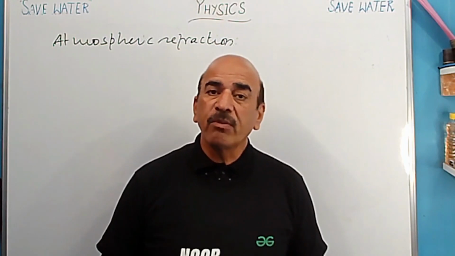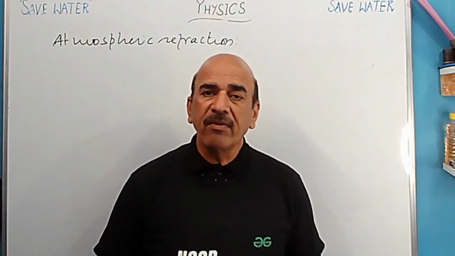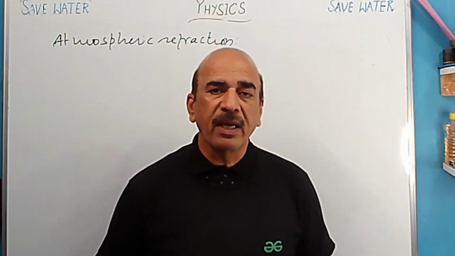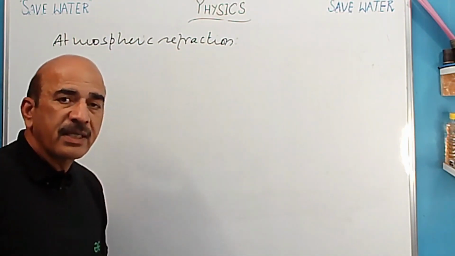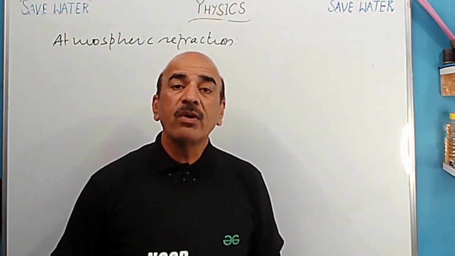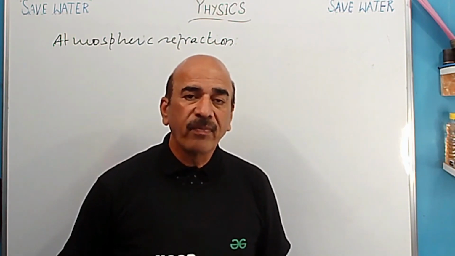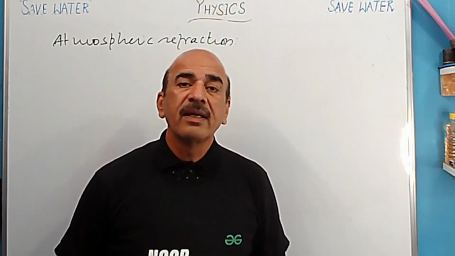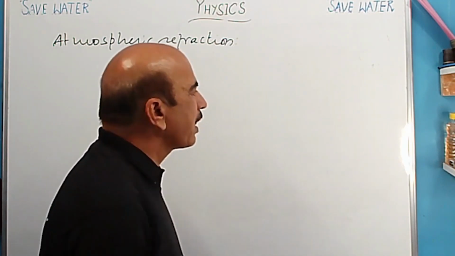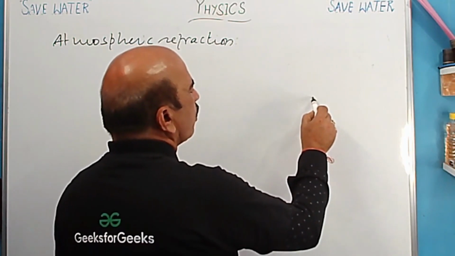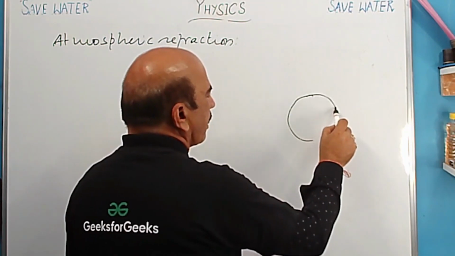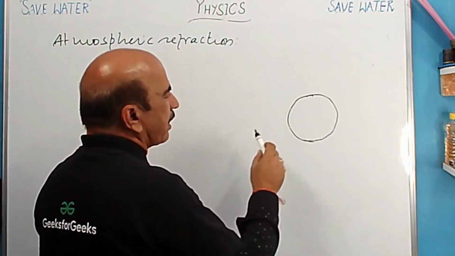अब बात आती है कि atmosphere में कैसे होगा? And we know that we have discussed that atmosphere is composed of layers of air. So atmospheric refraction क्या? It is a refraction taking place in the atmosphere due to different layers of different optical densities or different refractive indices. ये हमने किया था and we discussed one example here. Twinkling of stars का example हमने लिया था ना.